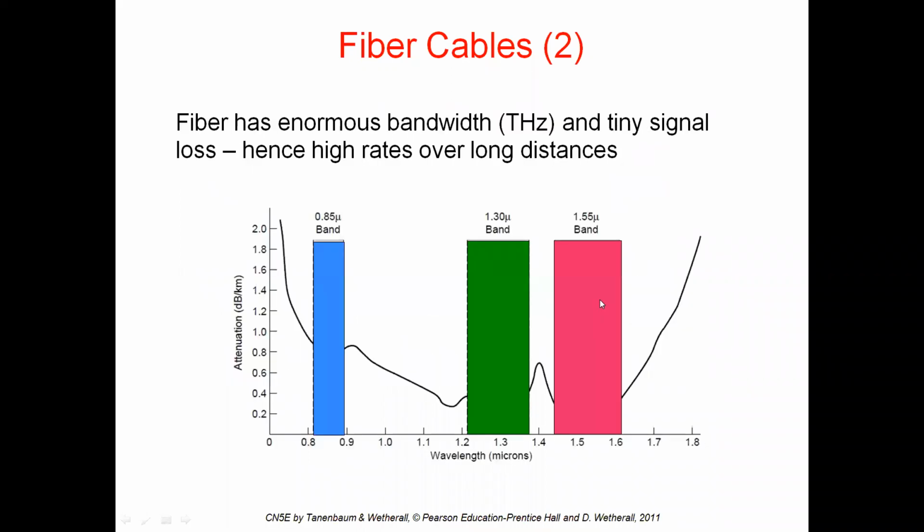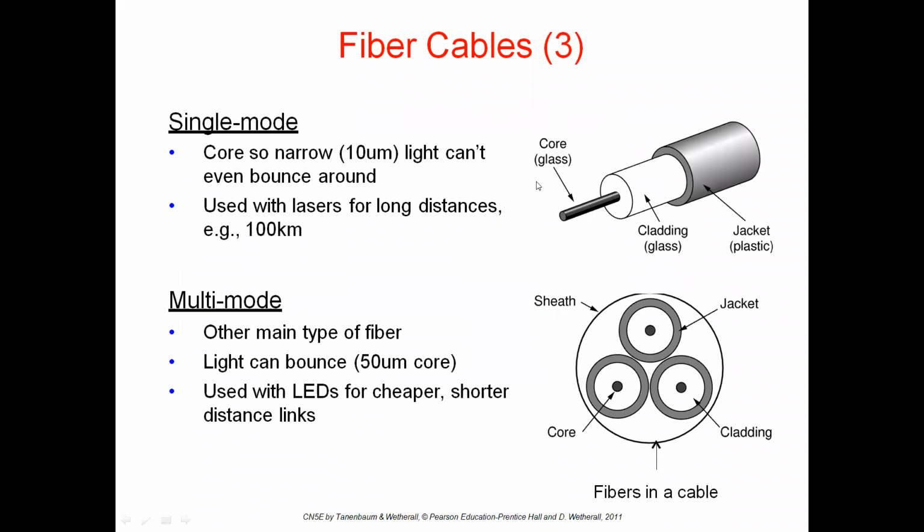This is 10 micrometers, so light can't even bounce around. The light is transmitted straight. This is used with lasers for longer distances, for example 100 kilometers. The capacity of this one is 100 kilometers.